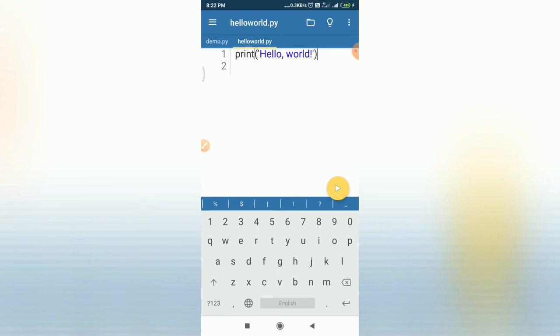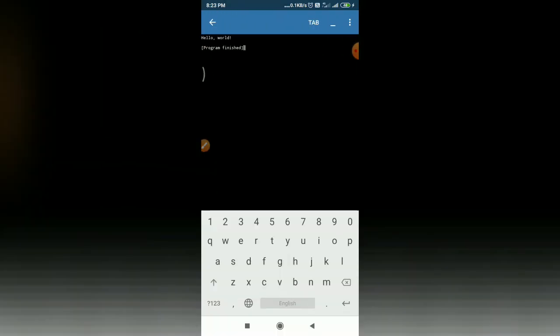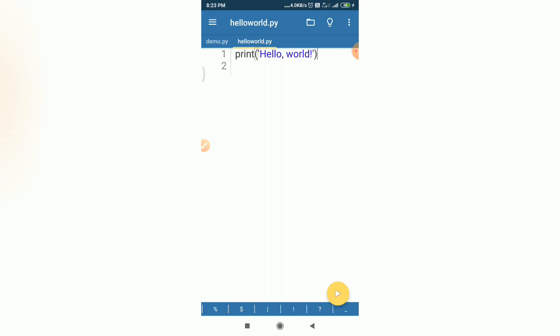Now we will see how we can execute Python code in the Pydroid 3 app. Now we are quite familiar with all the options available within Pydroid 3. Suppose we have this file hello world.py and we want to execute it. This file consists of one statement, print hello world, which will print hello world on the output screen. In order to run this code, I will tap on this yellow button. You can see here the output hello world.